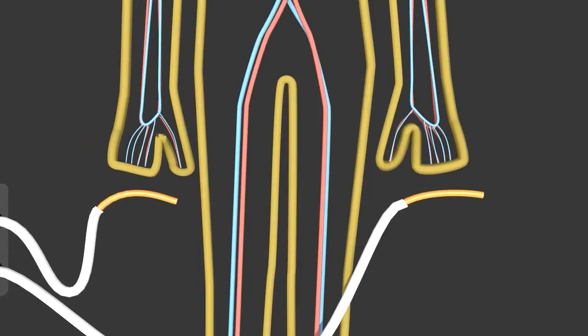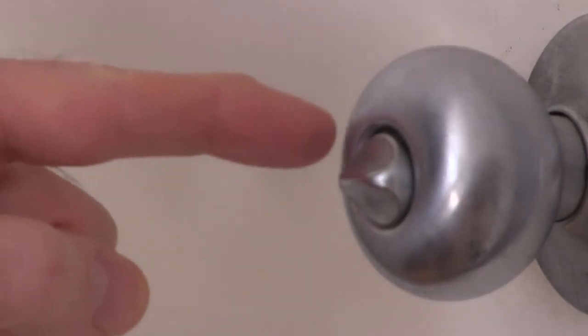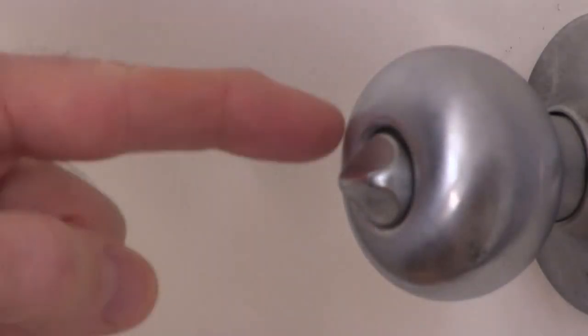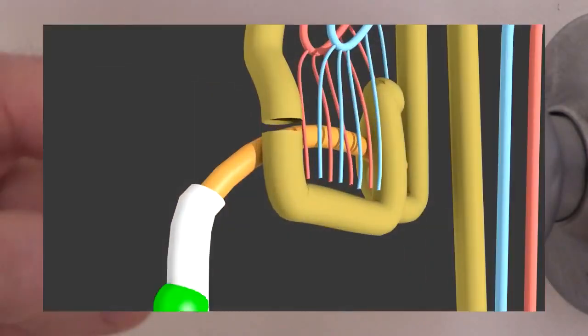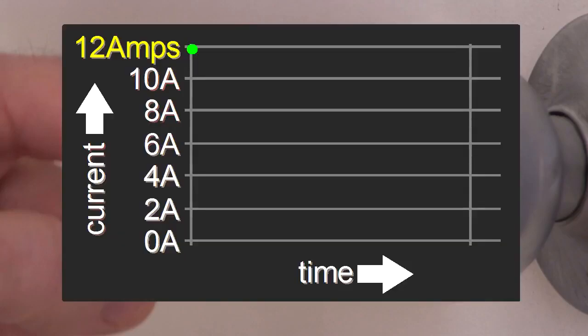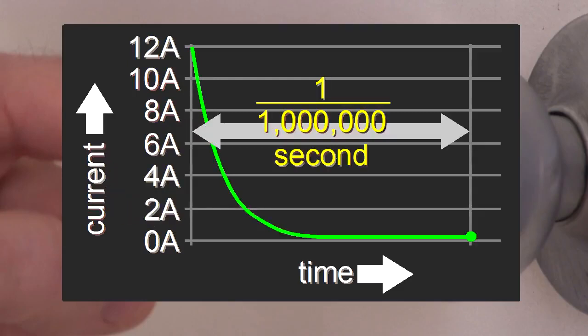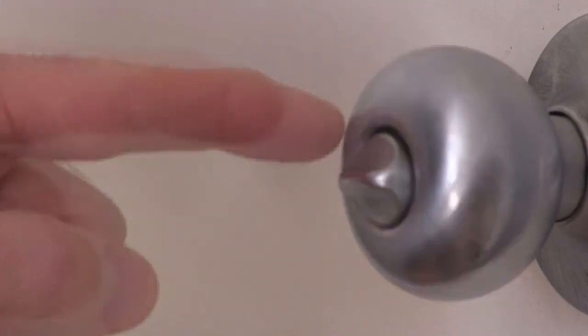and still be okay. What about when you get a shock by rubbing your feet on carpet and then touching a metal door handle? There could easily be a few thousand volts there, enough to break down your skin's resistance. But while there is enough voltage, there isn't a lot of charge in this case. However, since it's all being dumped at once, it can result in a high current, or amps, but only for a brief amount of time, around 1/1,000,000th of a second, or 1 microsecond. So the fact that it doesn't last long makes it harmless.